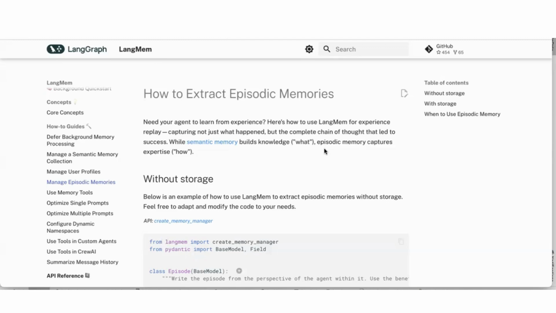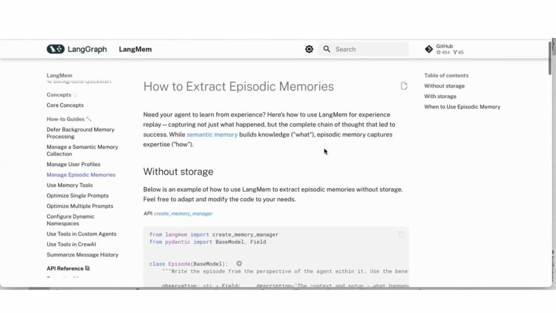LangMem implemented this approach or this technique of extracting the thought trajectory as an episodic memory and then resurface it when a similar question is asked, right? And how LangMem is doing it, that's what we will see through an example.